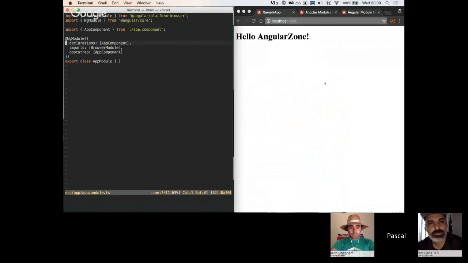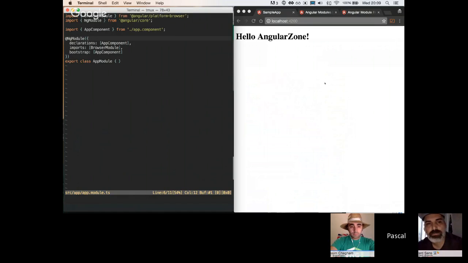So there are a couple of things going on here. First of all, ngModule is something that we can import from Angular core, right? So it's a core decorator feature, basically. And then there is this declarations property, which I'll get into in a minute. And then there's imports, and there's bootstrap. Bootstrap is the property that says which component defined in this module is the one that we want to bootstrap when this app is run, right? So in our case, it's AppComponent, and it's also in declarations.